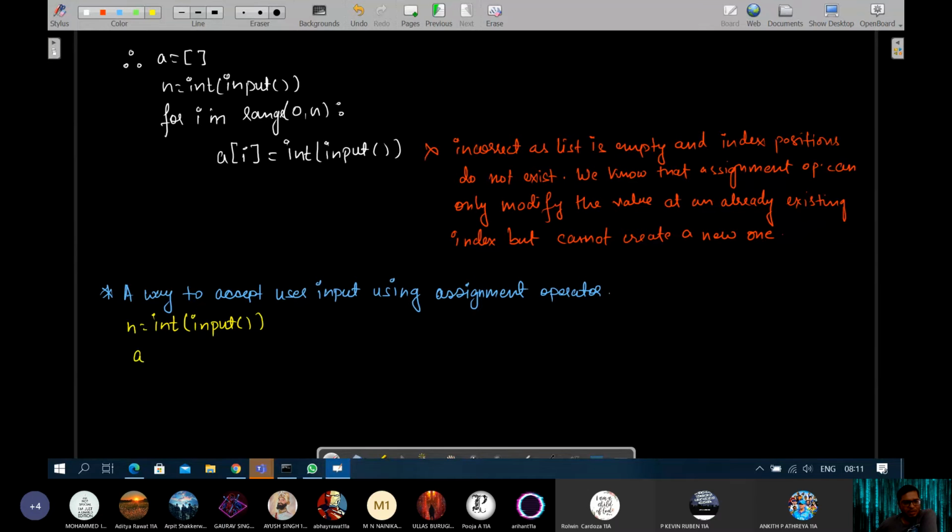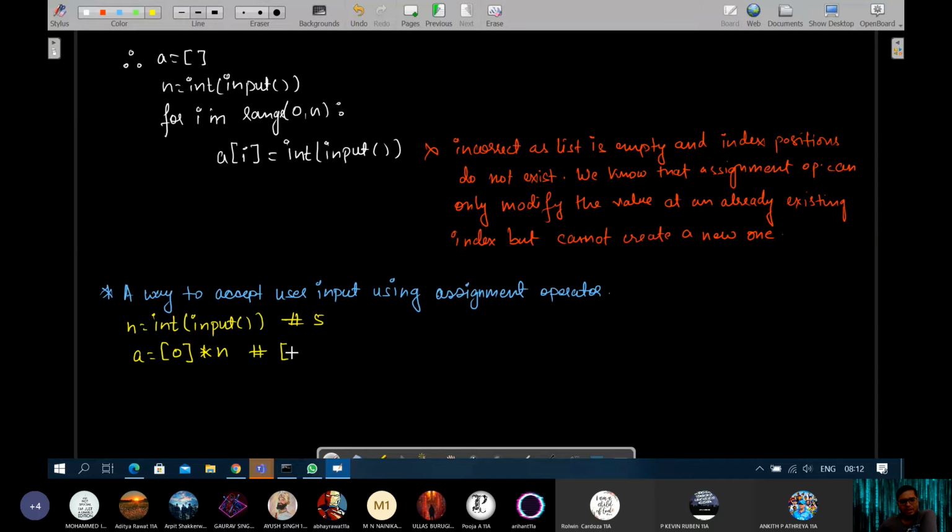we can do a is equals to [0] times n. Let's say here the user gives a value of 5. What will this line result in? We are doing replication, just like a string. So what will be the result if the value of n is 5? A single list will be created having 5 zeros.